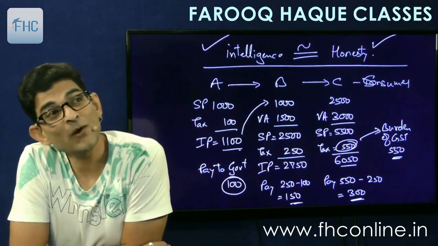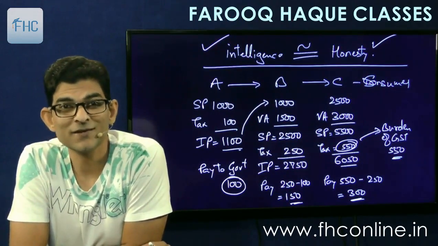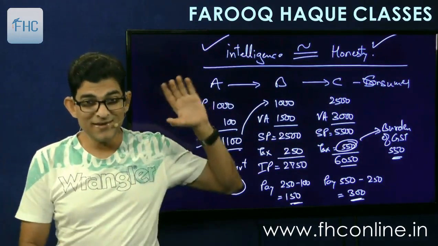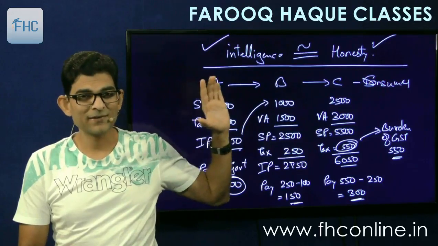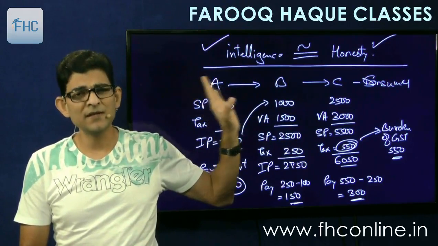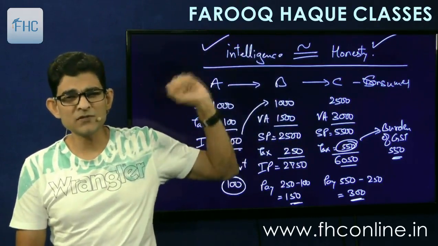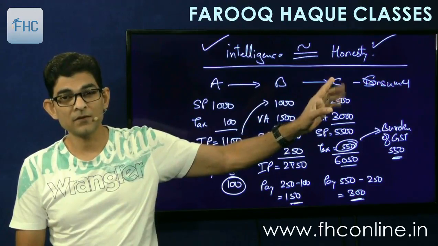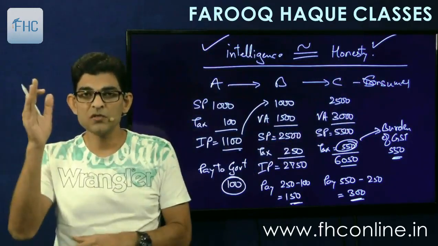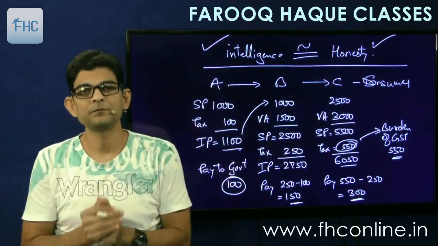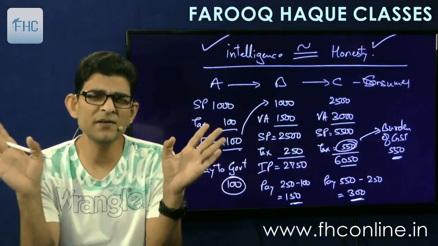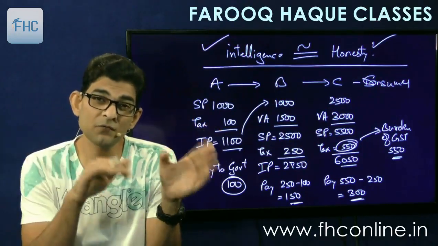So the government says, okay, now go and avoid tax. We will recover more tax. See the advantage of this system. Suppliers can be categorized into 3: the original supplier, the first supplier; then the intermediate ones, which can be thousands and thousands in between; and the final supplier. The supplier who sells to the consumer is the final supplier in the chain. So original, intermediate, final. If any of the intermediate persons avoid tax, the government has absolutely nothing to worry about, because they will recover it from the next stage.